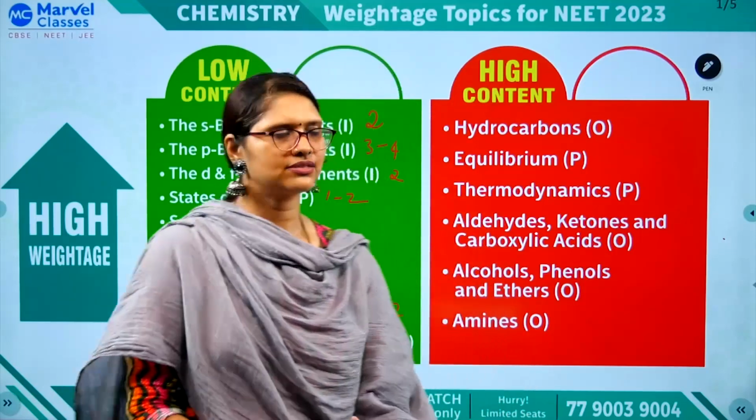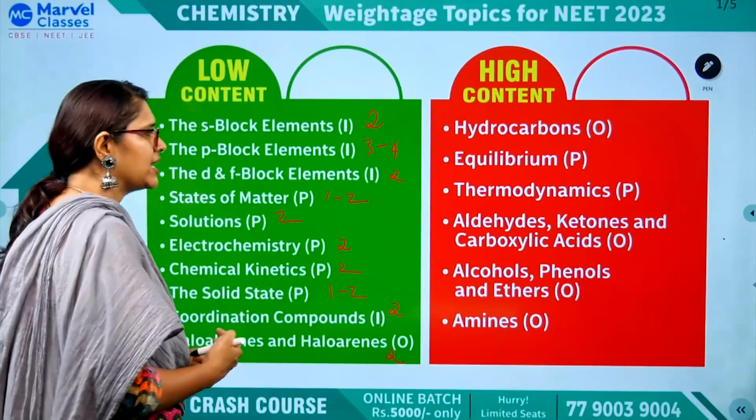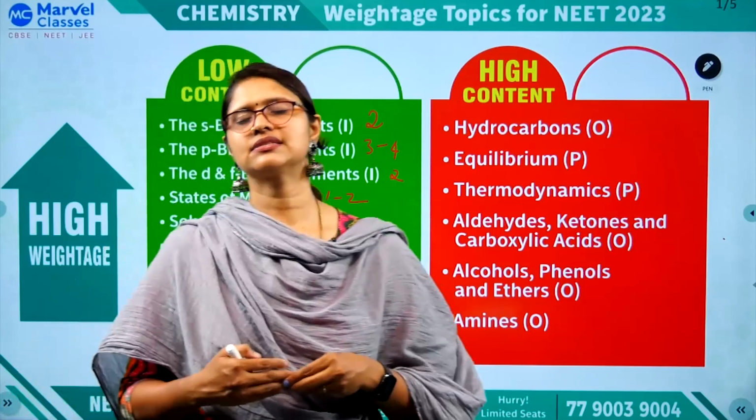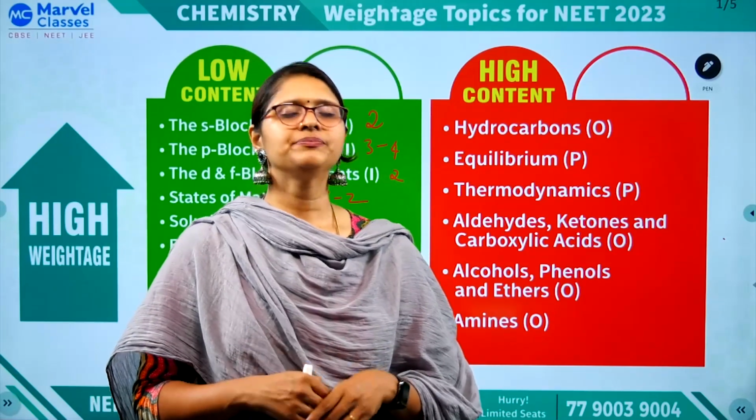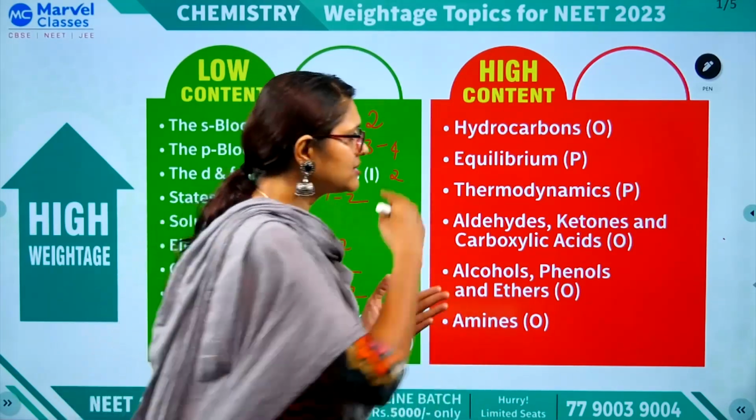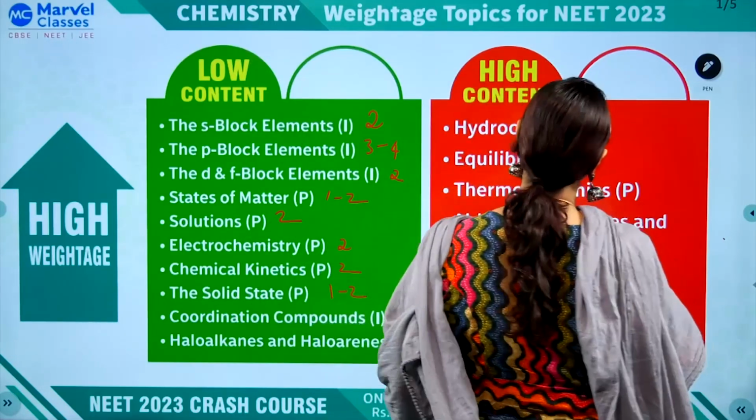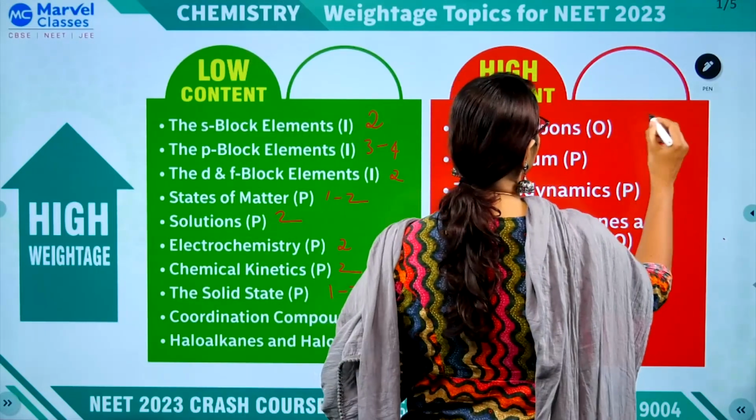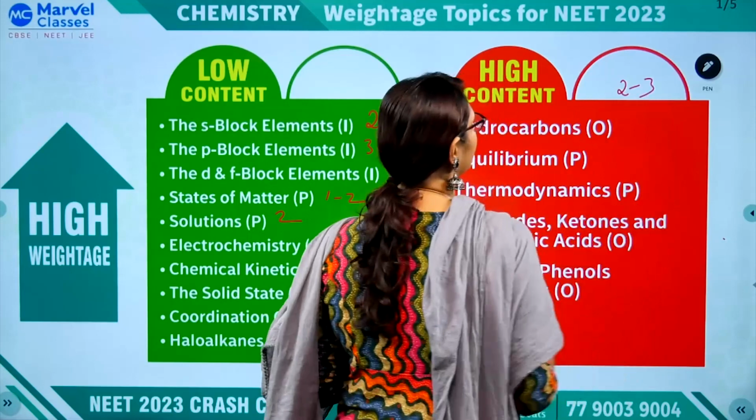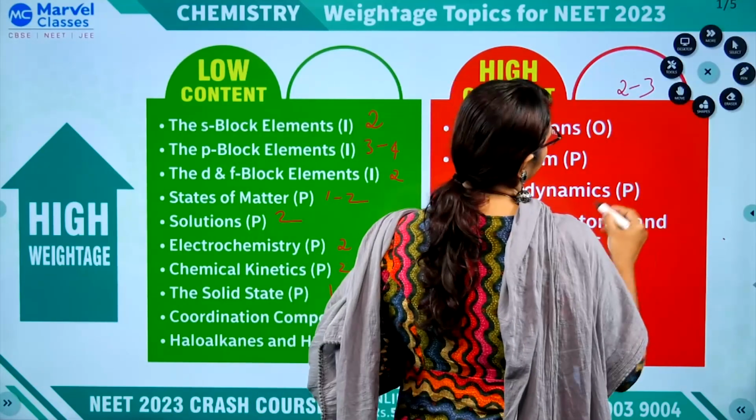High content: hydrocarbons consist of alkanes, alkenes and alkynes, and then aromatic, right? But it's worthy, if you spend time you will get a good amount of questions, like 2 to 3 questions you will be getting from here.